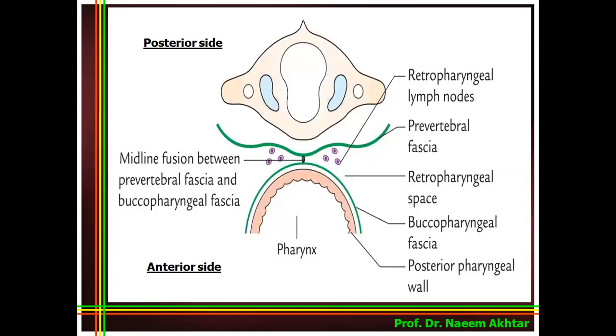Now you can see here, this is the posterior pharyngeal wall covered outside by the buccopharyngeal fascia. And this is the prevertebral fascia. In the center, both these two fascia are condensed to form the pharyngeal raphe. This is the vertebral body and this is the pharynx. This is the anterior side and this is the posterior side. And these are some of the lymph nodes which are present in the retropharyngeal space.